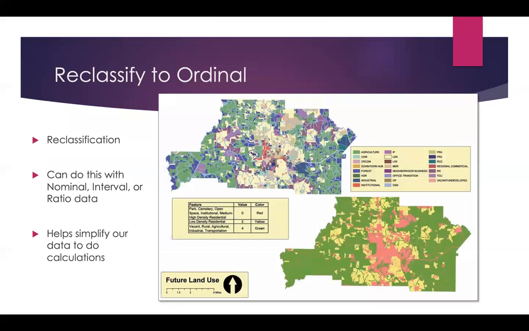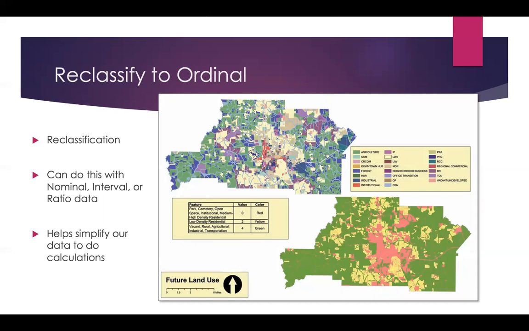You can always reclassify your nominal or interval ratio data to ordinal. For instance, while flavors of ice cream are nominal, they're just categories, you can decide on an ordering system, maybe of your preferences. I would say chocolate is number 1, followed by black raspberry, rocky road, strawberry, in that order. All the way at the bottom then is plain vanilla.